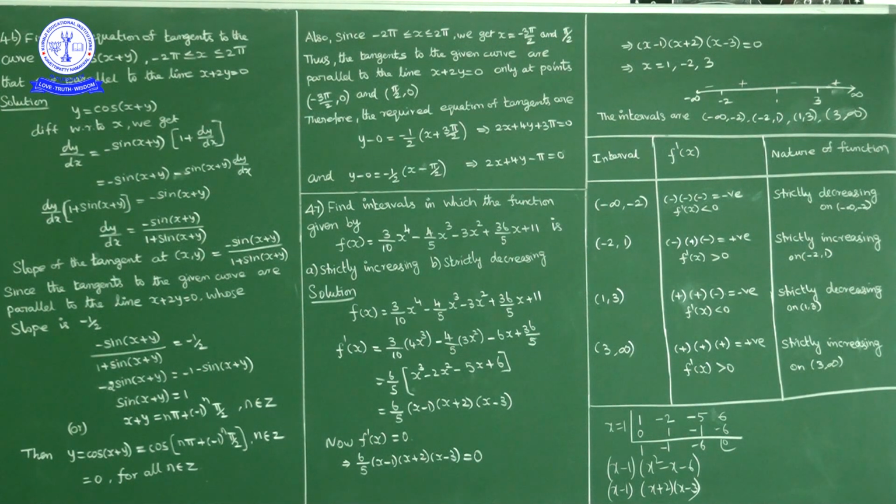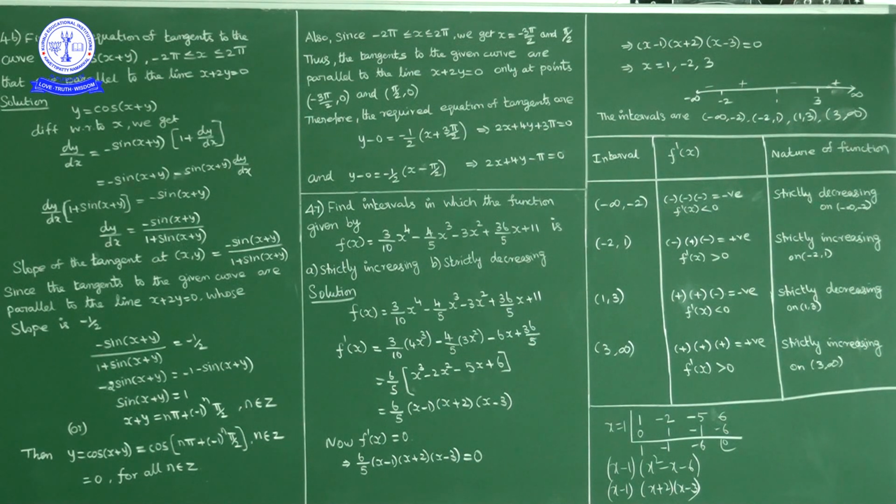Next, in the interval minus 2 to 1, take an easy number, 0. x value 0: 0 minus 1 negative, 0 plus 2 positive, 0 minus 3 negative. Negative, positive, negative, product is positive. So f dash of x positive means f of x is increasing in the interval minus 2 to 1.